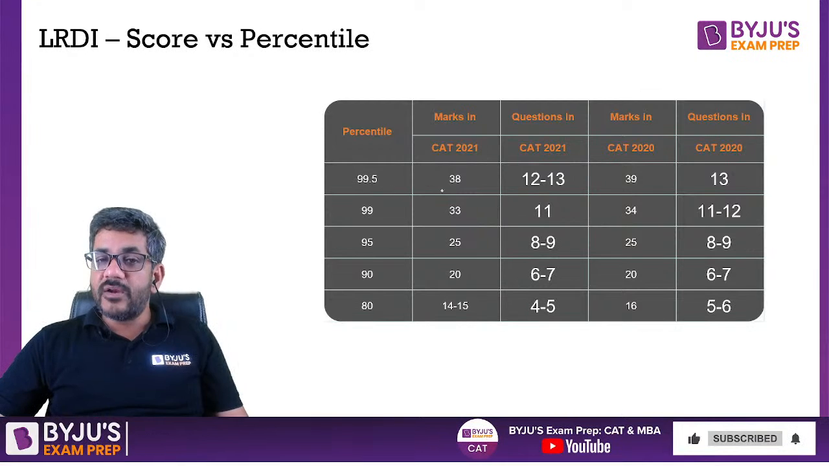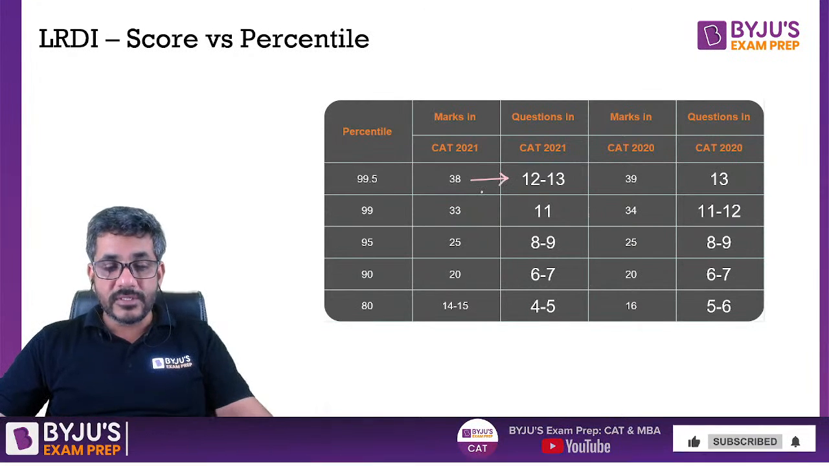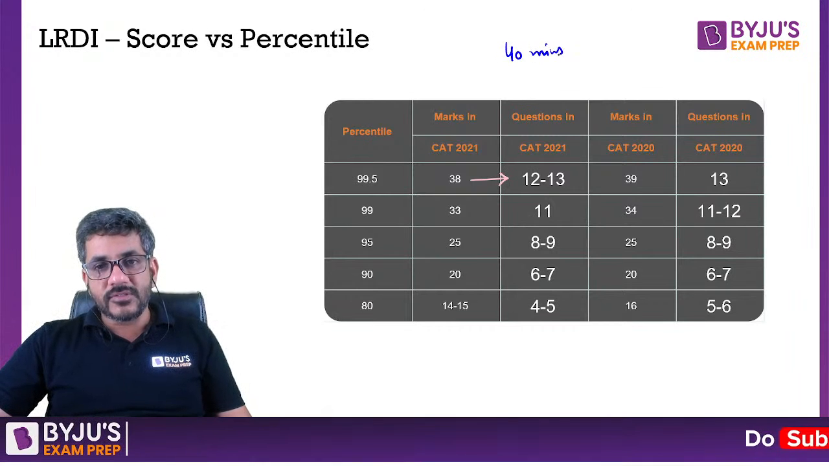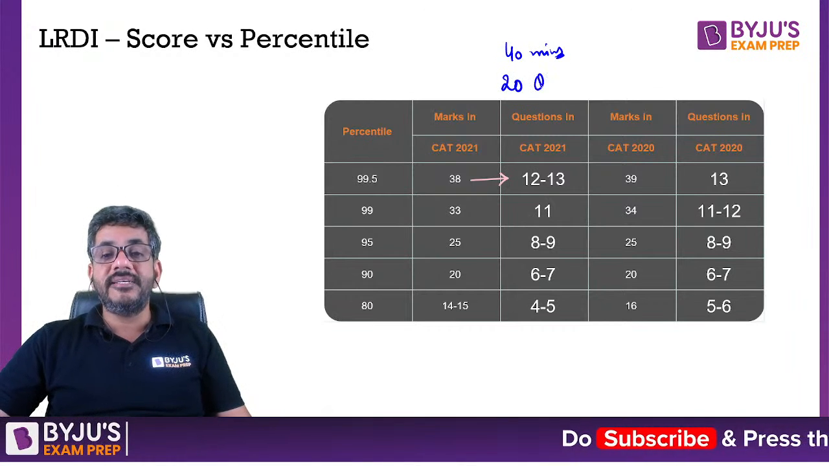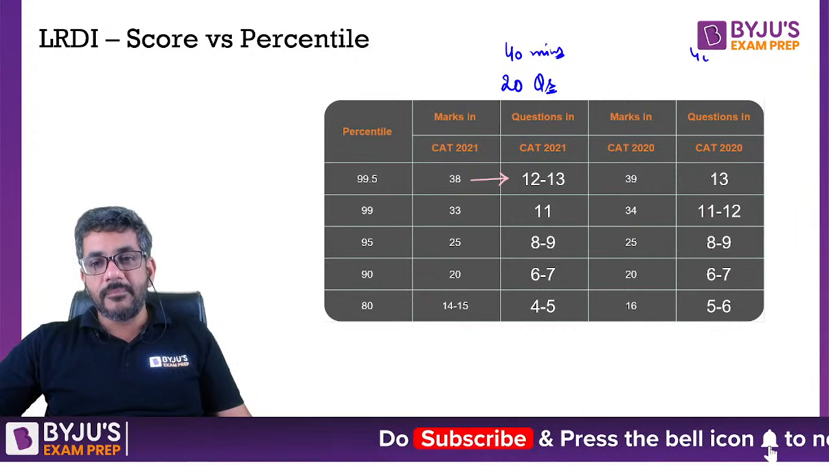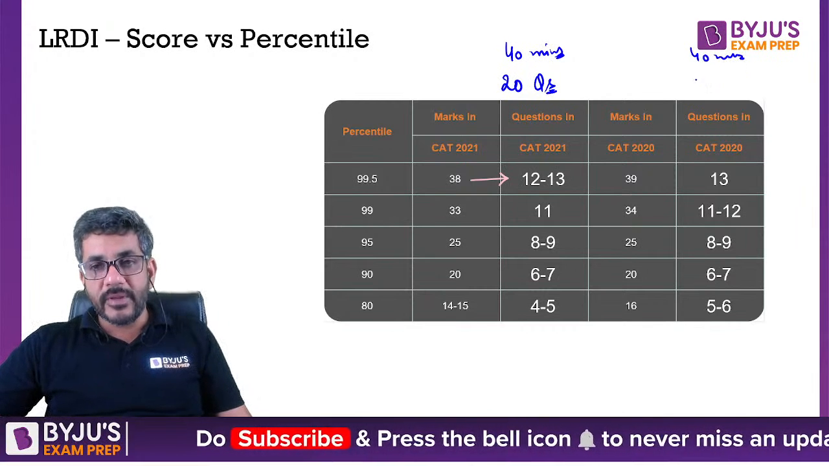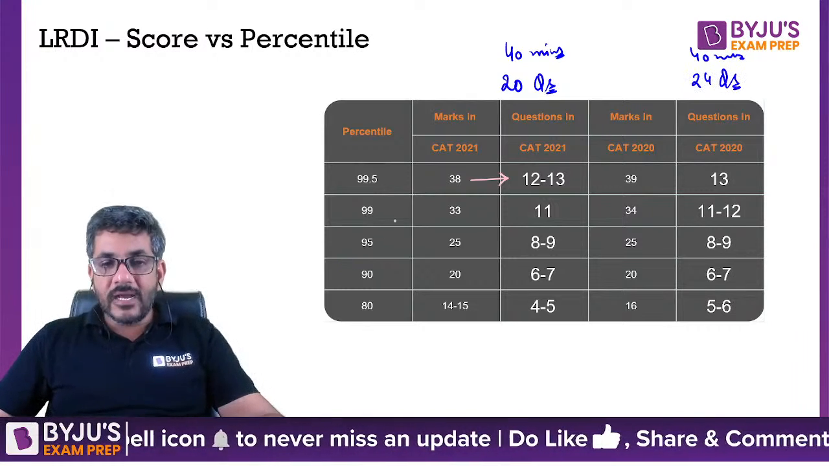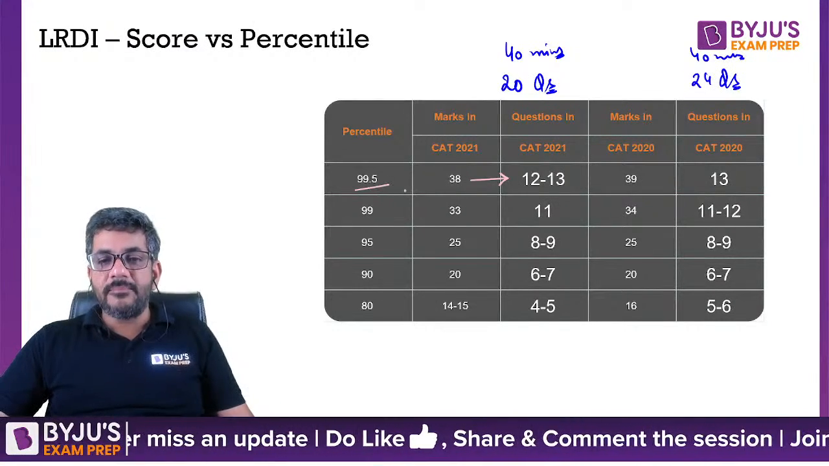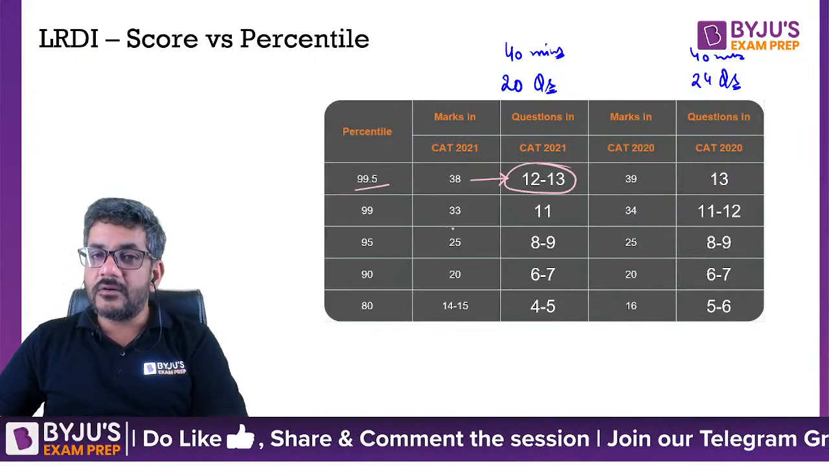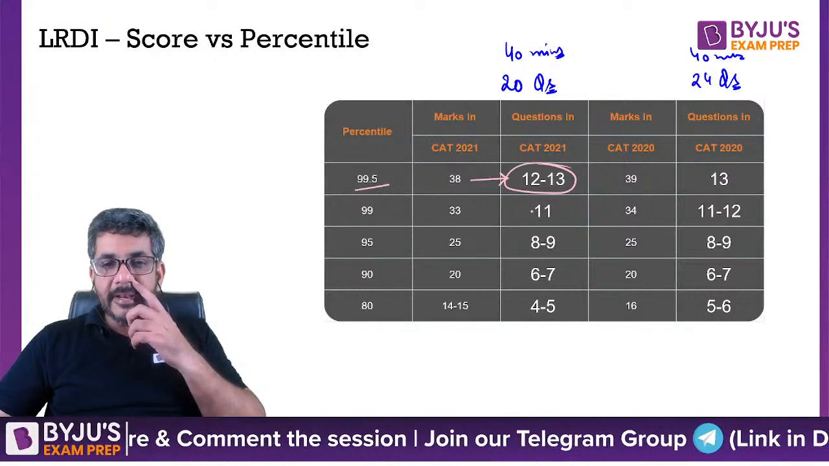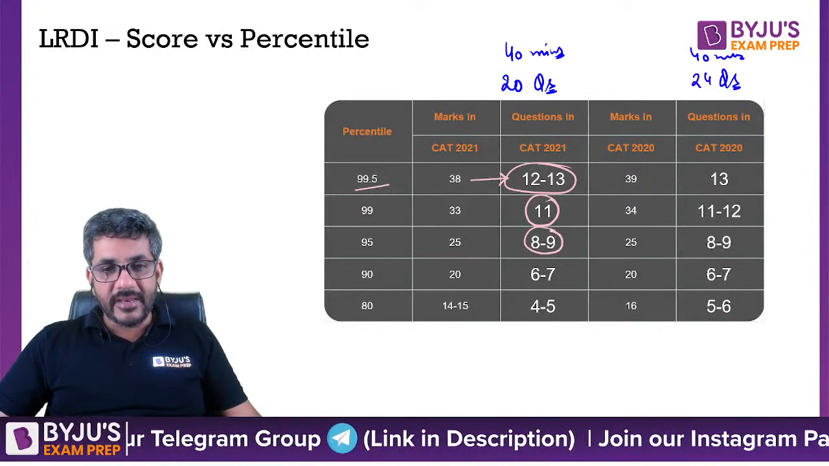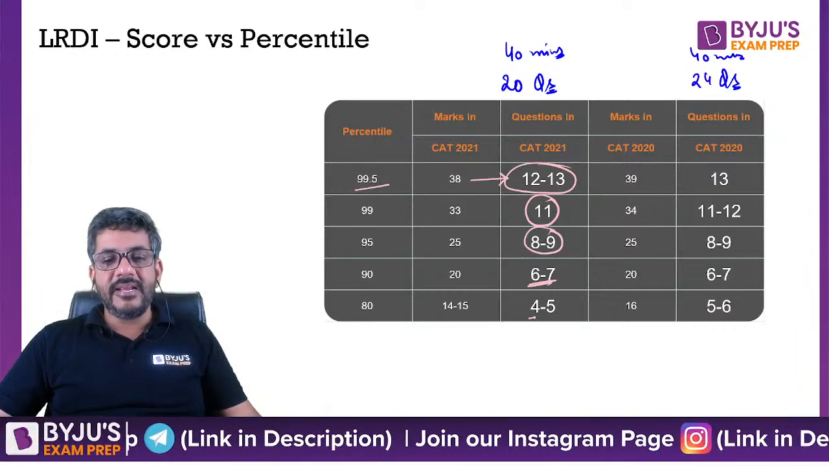To get a 99.5 percentile, you just had to do 12 to 13 questions, though there is a disclaimer. Though the section was of 40 minutes, we had only 20 questions, whereas the year before that, in a 40-minute section, we had a total of 24 questions. So a 99.5 percentile was at 12 to 13 questions out of 20. A 99 was at 11. A 95 was at 8 to 9. 90 was at 6 to 7 and 80 was at 4 to 5.